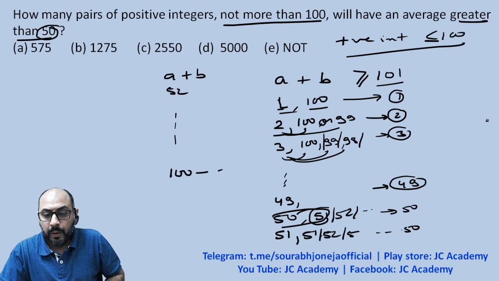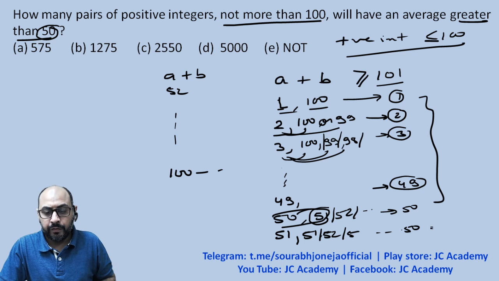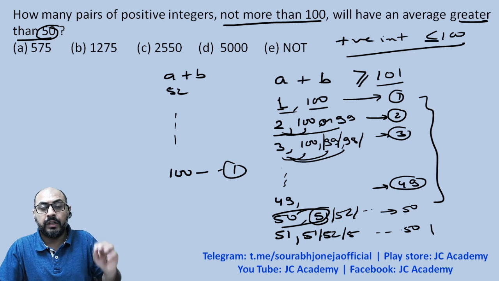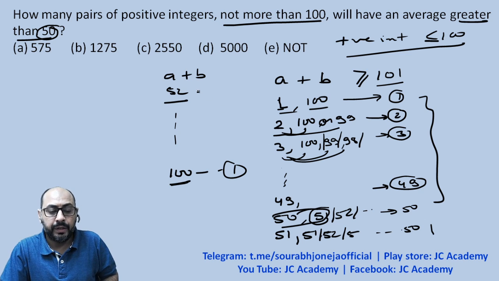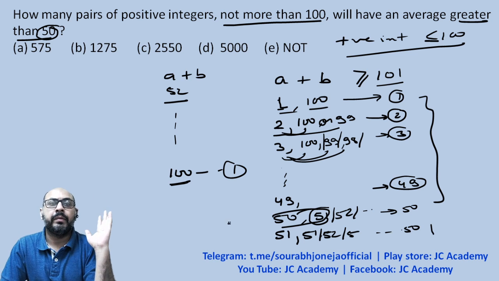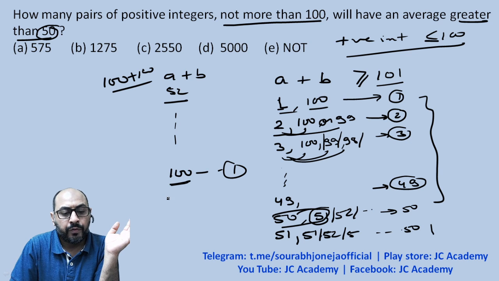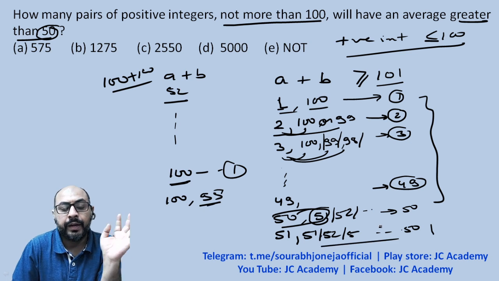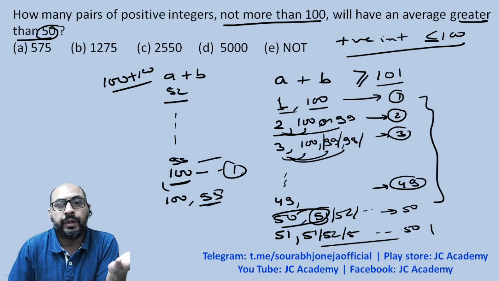So from 1 to 50, 50 combinations over here, and then from 50 again coming back to 1, only one possible combination in the last would be there when we are taking A as 100, because then B has to be only 100, and 100 and 100 makes the largest sum possible. So if you say 100, then why not 99? We already worked it out earlier, right? With this 99 over here, we must have worked it out earlier.